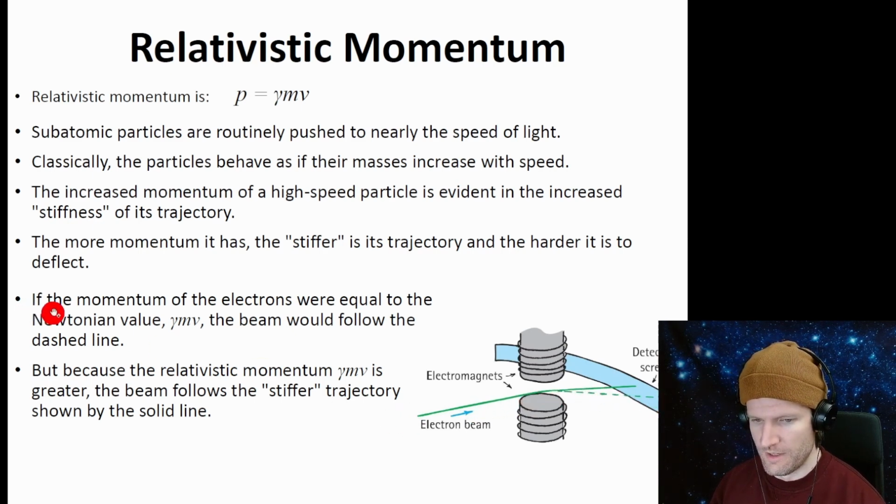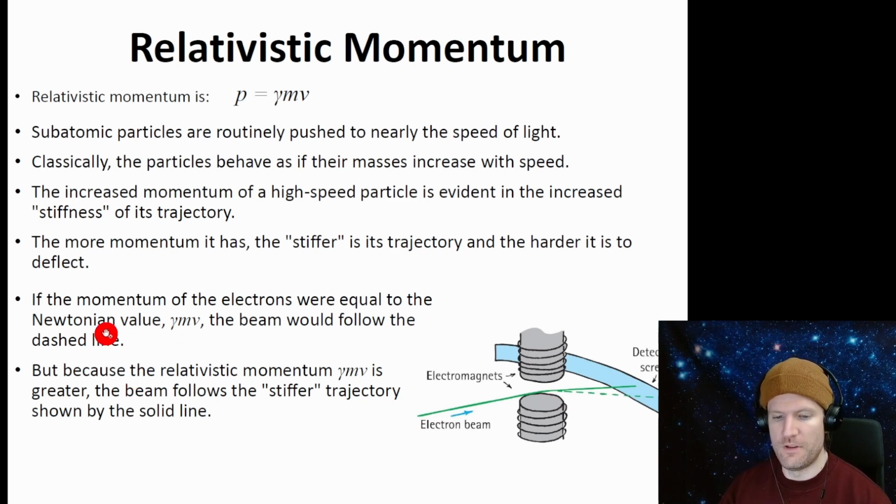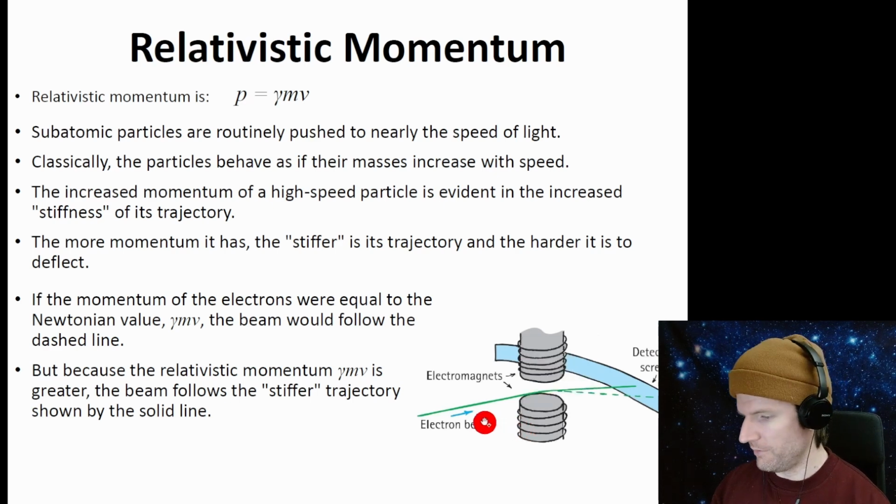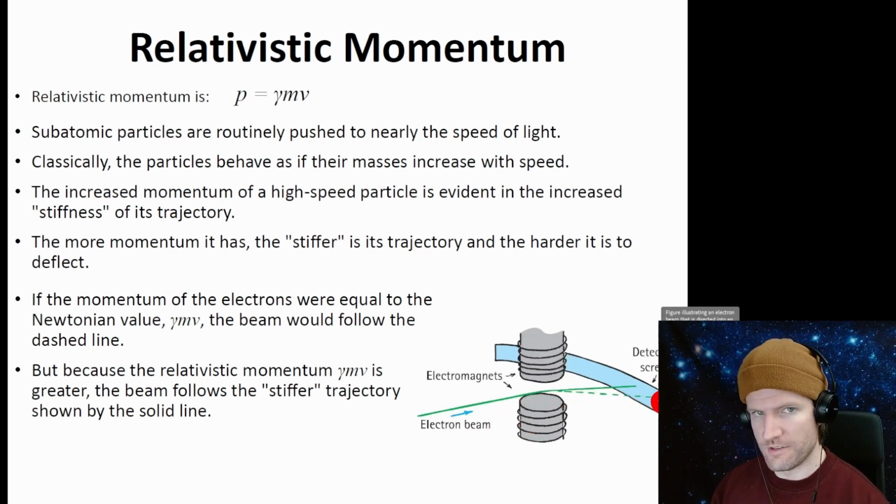If we read this, if the momentum of the electrons were equal to the Newtonian value, gamma mv, the beam would follow the dashed line. So that's what they're talking about here. I think this is supposed to be mv here. So if the momentum were equal to the Newtonian value mv, the momentum would be less than we thought, and it would be the dashed line. If we use gamma mv, it would be the solid line, which actually happens.